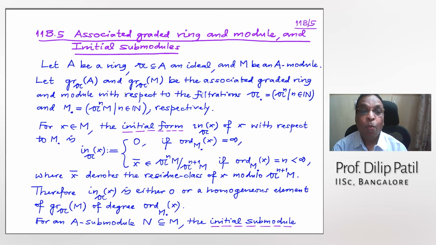For any x in M, what is the initial form of x with respect to this A? I also wanted to drop that from the notation, but keep it for some time.